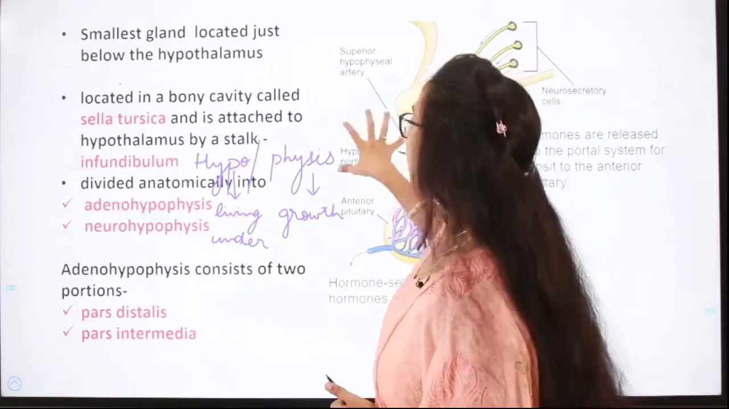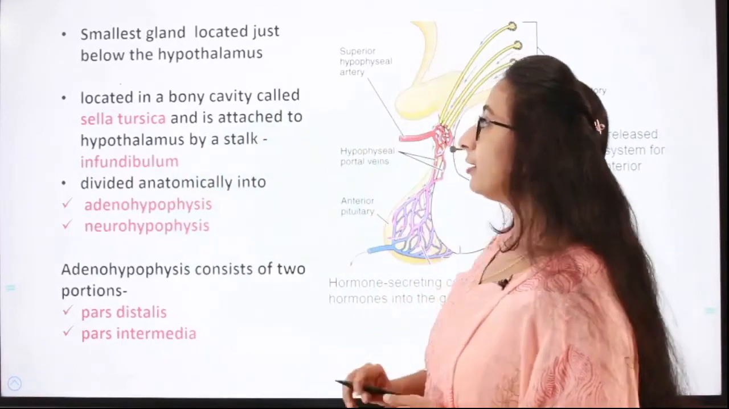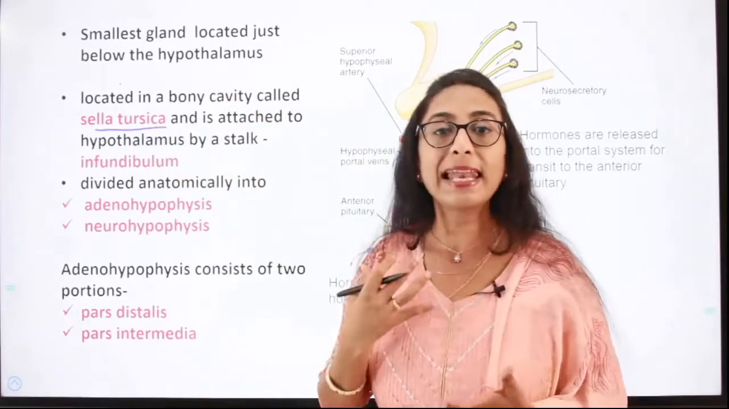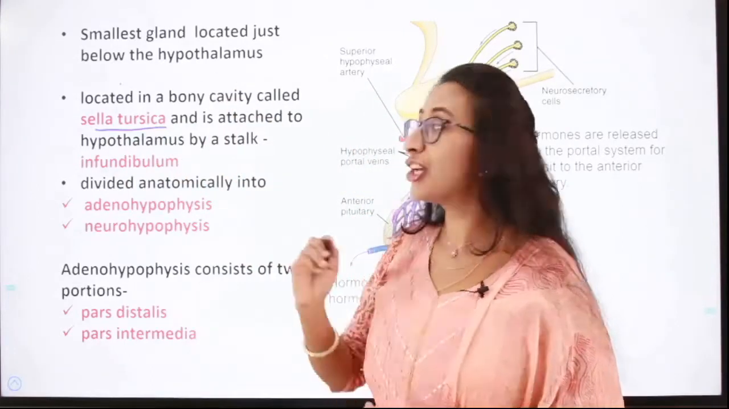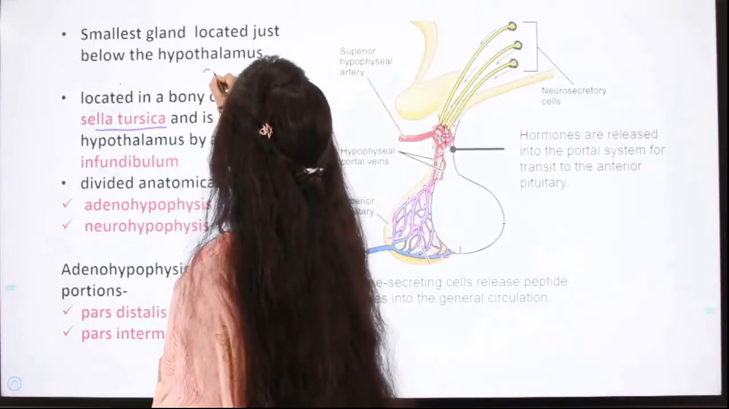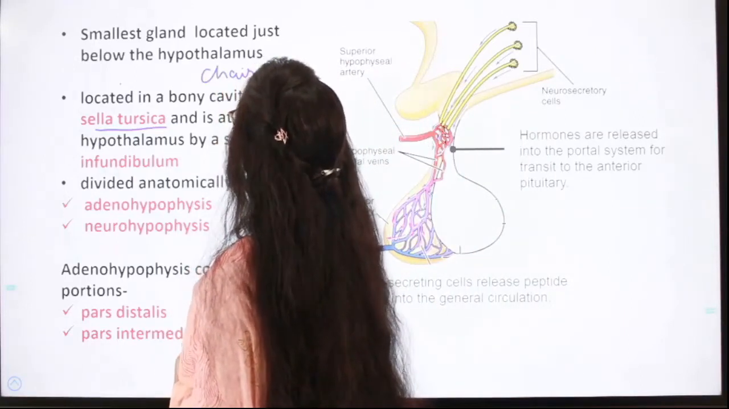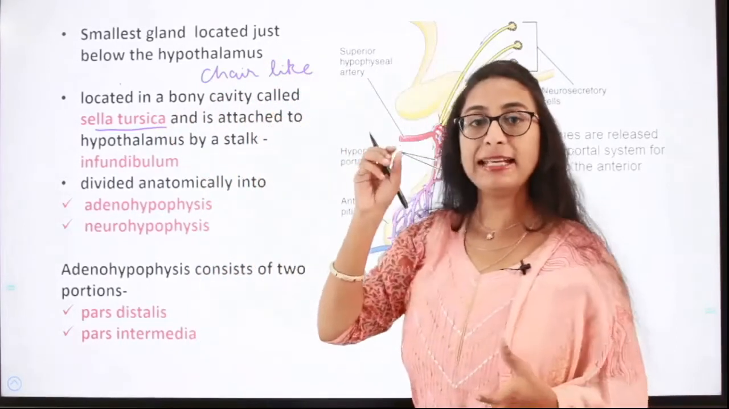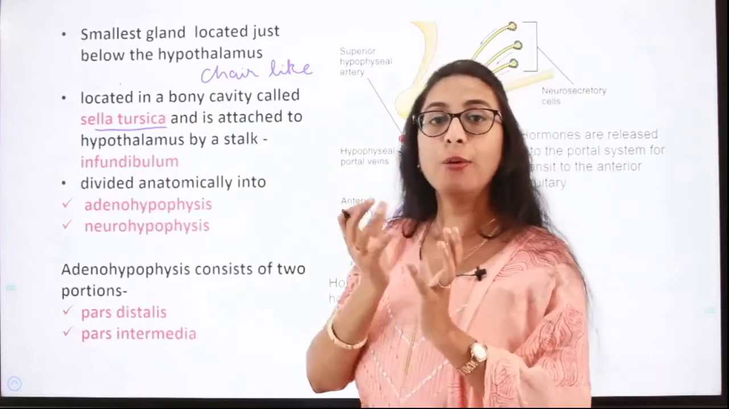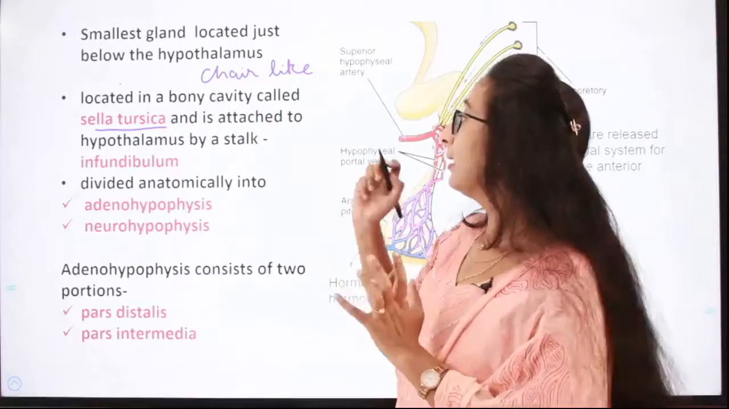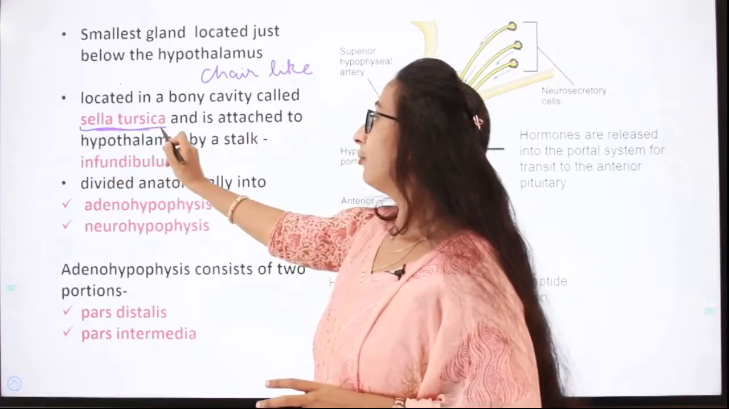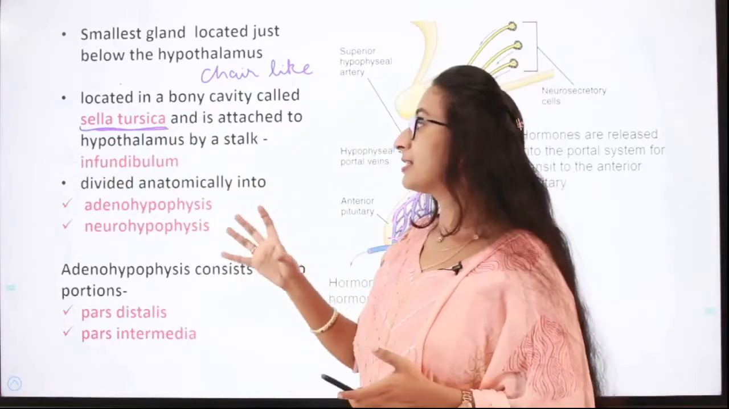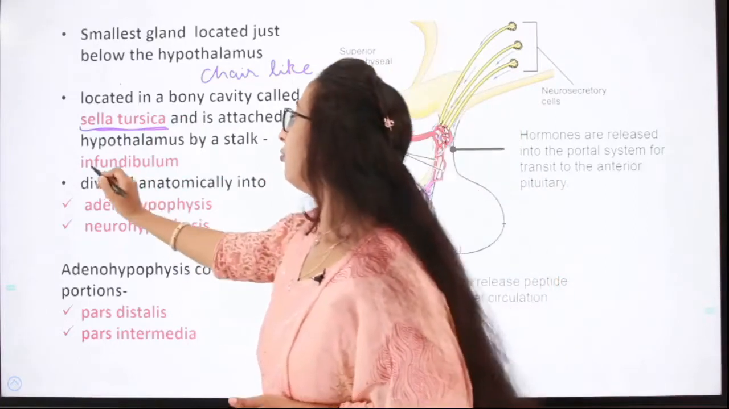The pituitary gland is located in a bony cavity called sella turcica. The word sella turcica means chair-like. So the pituitary gland is located in a bony cavity which resembles a chair. That chair-like bony cavity is called sella turcica, and the gland is attached to the hypothalamus by a stalk called the infundibulum.